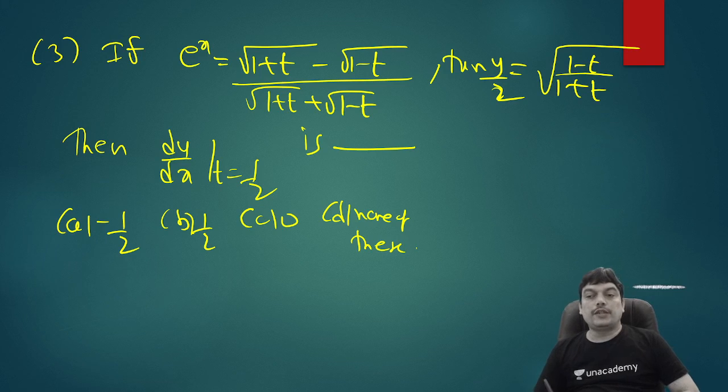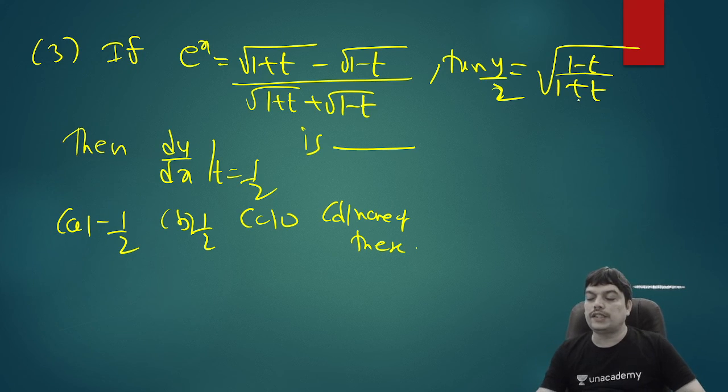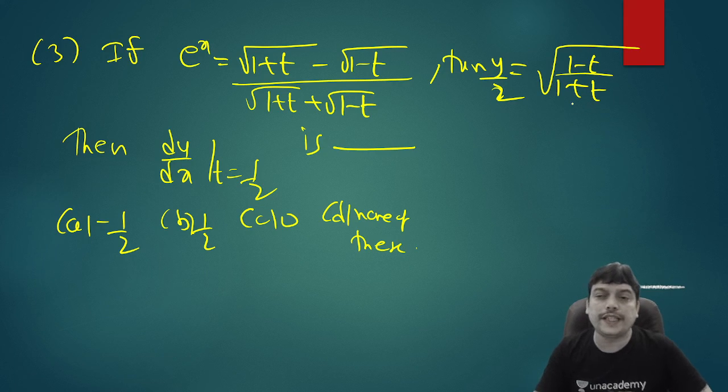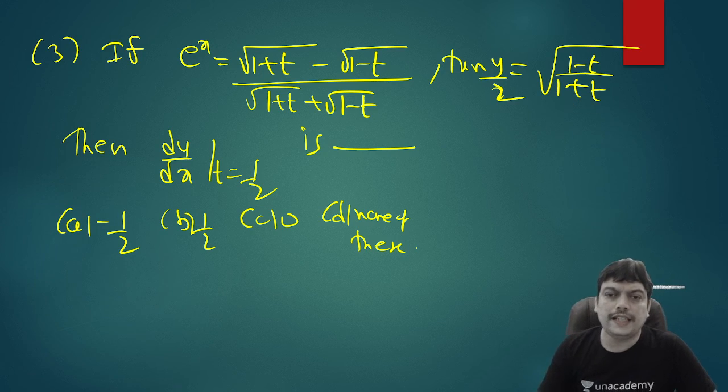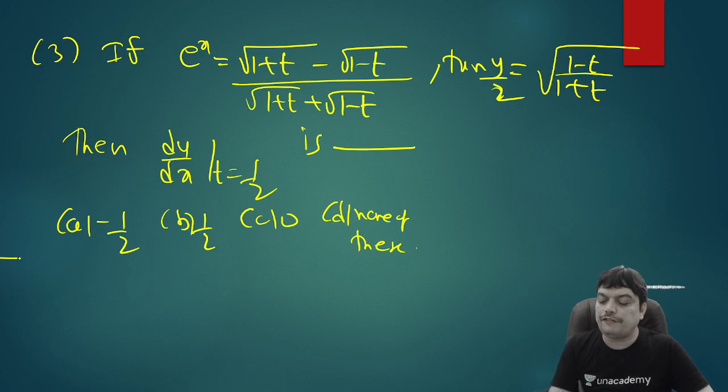So let's see how we can do this. It looks a bit complicated, but it's not so tough. It's simple only. So first you try to get a connection between the first and second result with a common term like root of (1 minus t) by (1 plus t). If you get a common term in both, you can eliminate. And before you do that, for t equal to half, what are x and y?